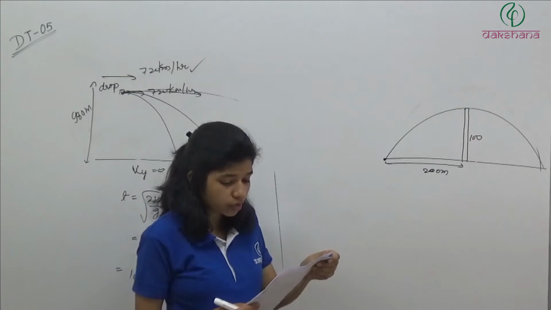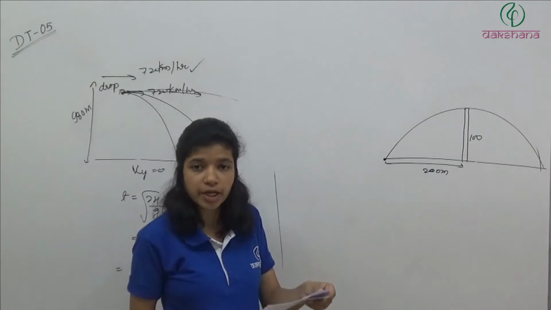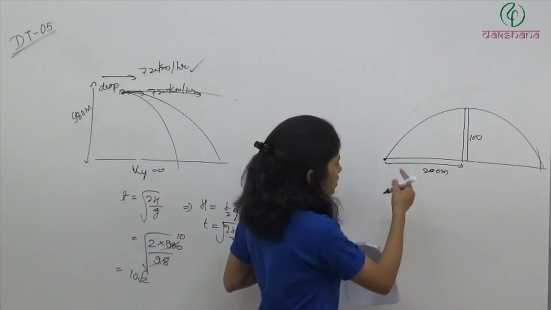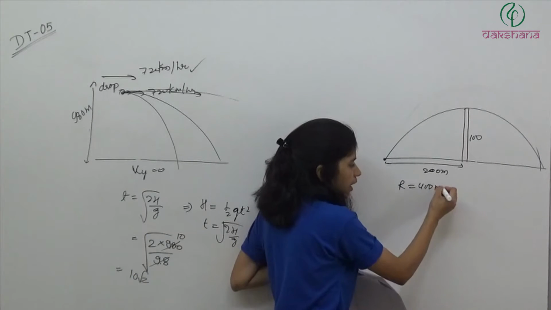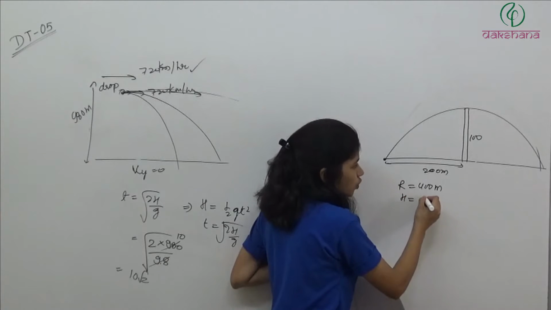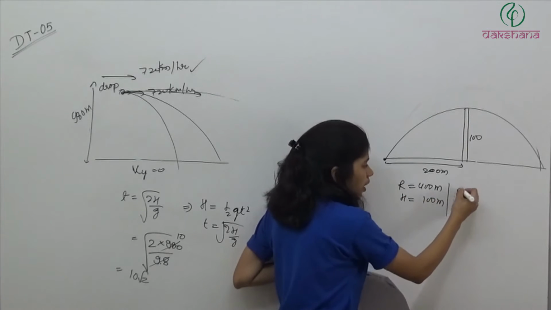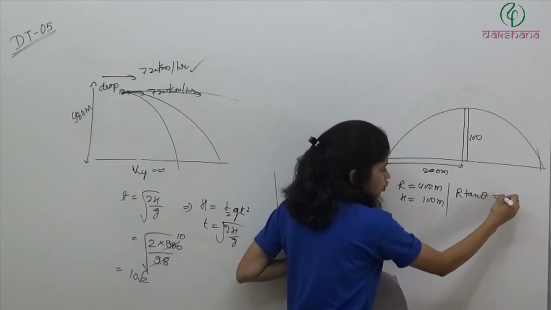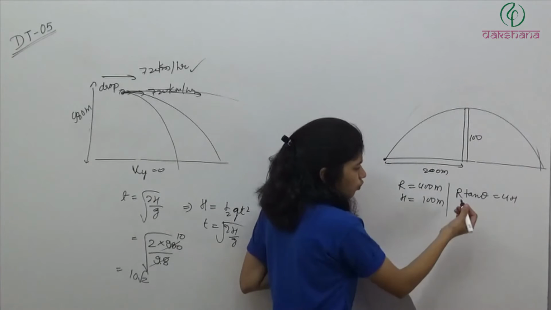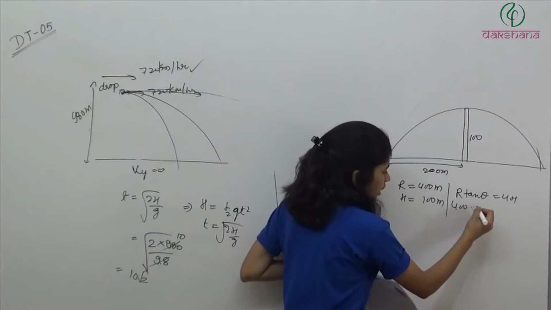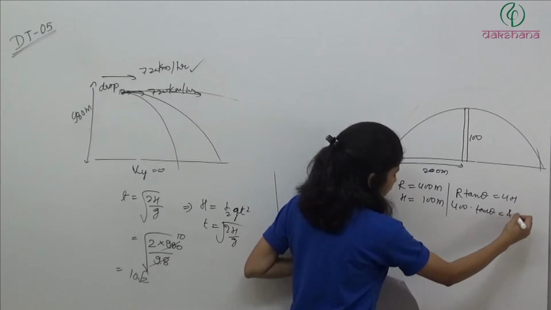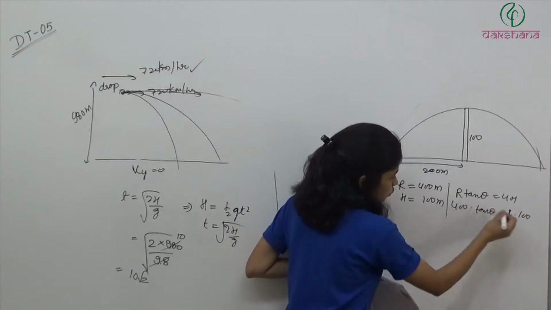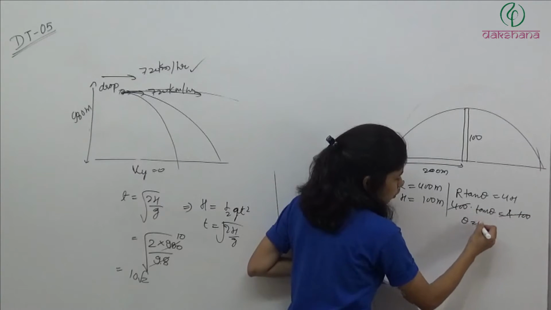Now they want to know the direction of the shot. What will the direction of shot be? What is given here? R is equal to 400 meter, this is R by 2. So R is equal to 400 meter, H is equal to 100 meter. If you remember this formula, R tan theta is equal to 4H. From there you get 400 tan theta is equal to 4 into 100. So from here we are getting theta is equal to 45 degree.